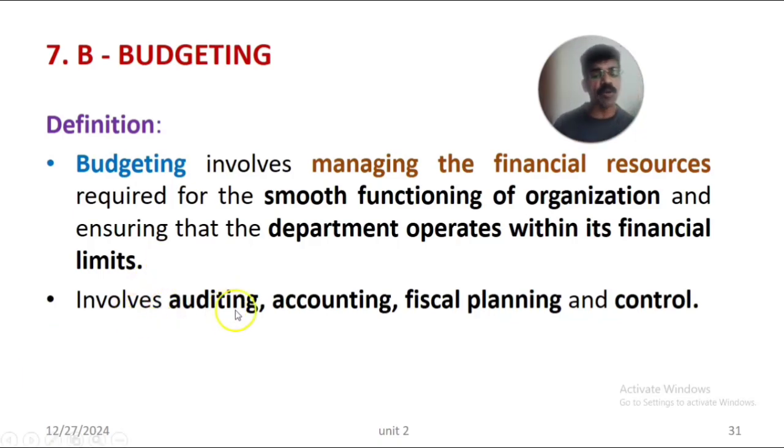Thus budgeting involves, first, auditing, checking, inspecting; then accounting, getting the amount or the budget or capital; then making a plan, a fiscal plan, that is making the budget; and controlling the expenditure, that means using health economics, with minimum resources and maximum benefits, which is a policy for the organization. Thus budgeting involves auditing, accounting, fiscal planning, and controlling of the expenditure.